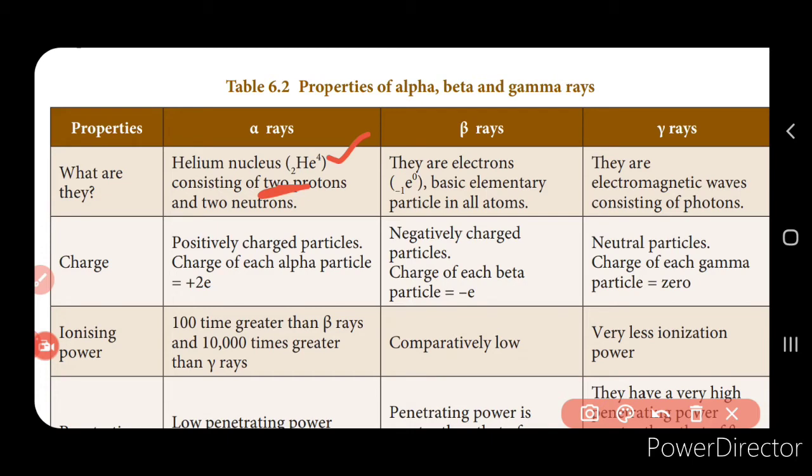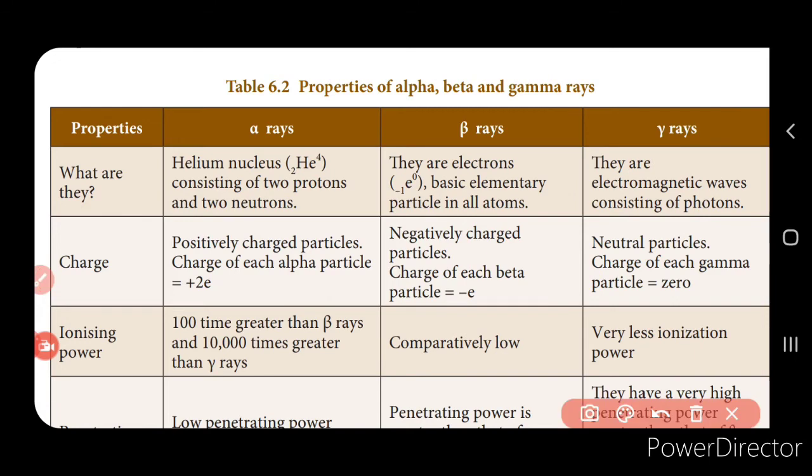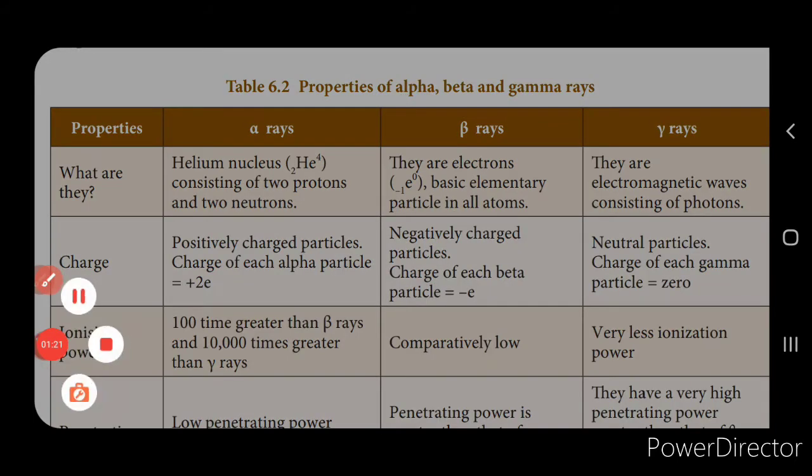When you see the beta particles, it is nothing but e-10, right? So these are nothing but electrons, and the gamma radiations are electromagnetic radiations, consisting of only photons. It is emitted in the form of a wave. Now if you see the charge, each alpha particle has a plus 2e charge, the beta particle has a minus e charge, and the gamma ray doesn't have any charge because it is a neutral particle. Next is the ionization power.